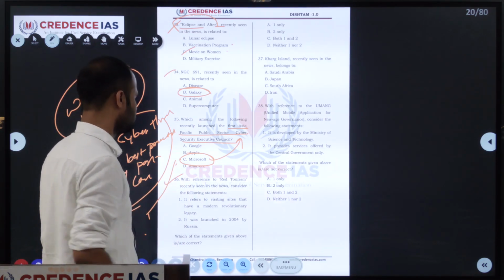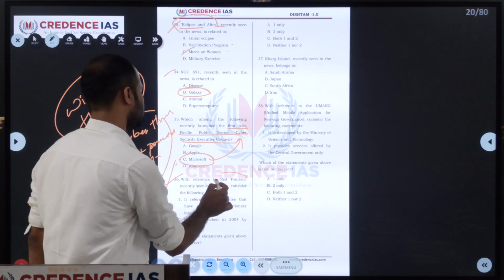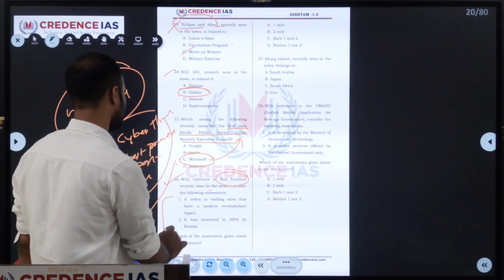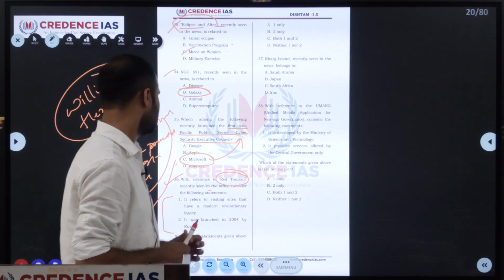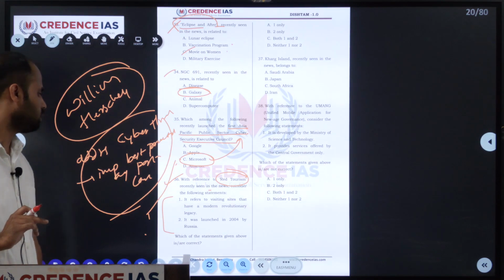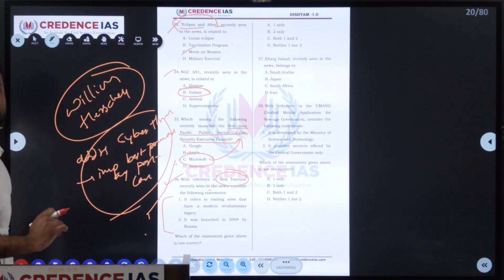Next we'll move on to the 36th question. With reference to red tourism, which was recently seen in the news, consider the following. They have given two statements. One, it refers to visiting sites that have a modern revolutionary legacy. Two, it was launched in 2014 by Russia. We have to identify the correct one.